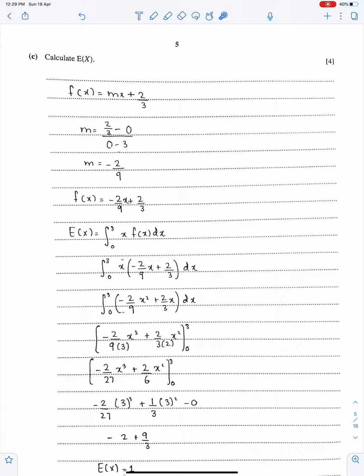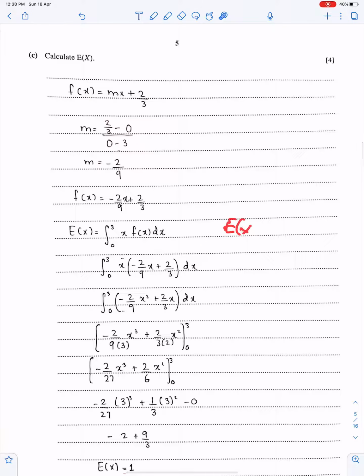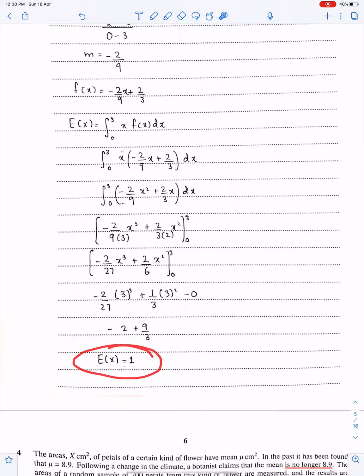And the formula of mean is this: integral of x f of x dx, over all x. You all know this formula. So f of x is this. Multiply this x with f of x. This is the simplified form. Now we can easily integrate this function. You all know how to integrate this. This x square will become x cube upon 3, and this x will become x square upon 2. Now apply these limits and get the answer. Expectation is 1.